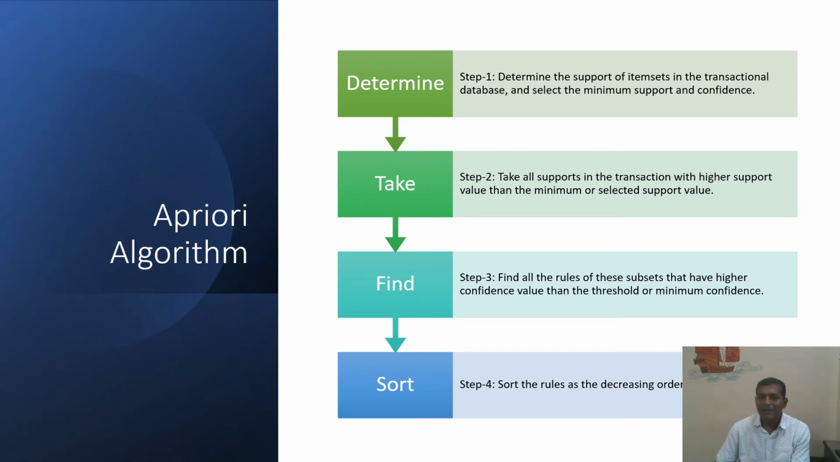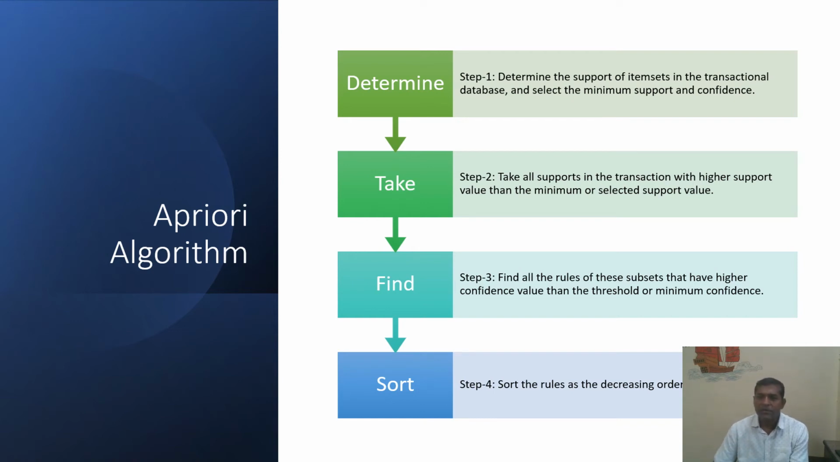So we'll try to understand the Apriori algorithm with a simpler method. First step is to determine the support of items. Determine the support of the items in the transactional database and select the minimum support and confidence. First step is to go through the transaction table, whatever database is available to you, go through that, and find out the number of items and the frequency of that.